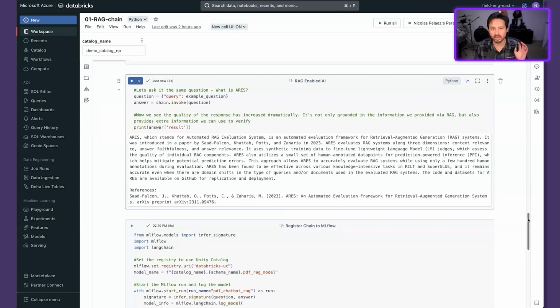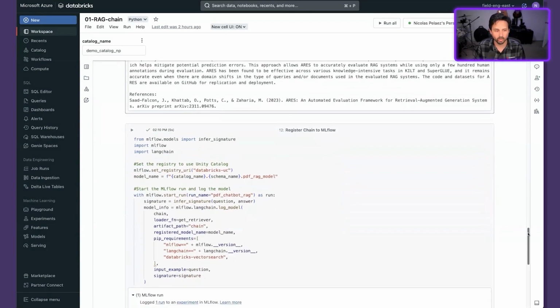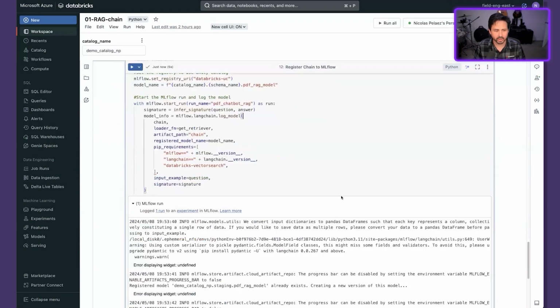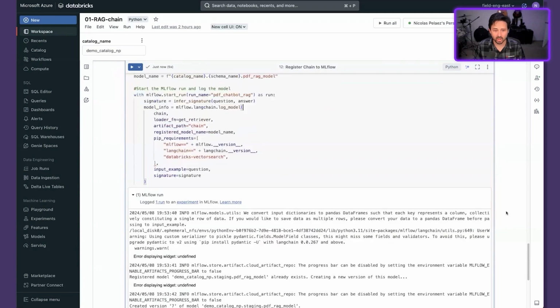We have this working in a notebook, but we need to create an AI application, right? So we need to be able to serve this model out to a third party via an API and be able to actually build on top of this. So what we're going to do is take this chain and register it using MLflow into our Unity catalog. So if we just run this block, we're telling it, hey, use Unity catalog. This is the name of our model. It's going to use MLflow to actually log this chain.